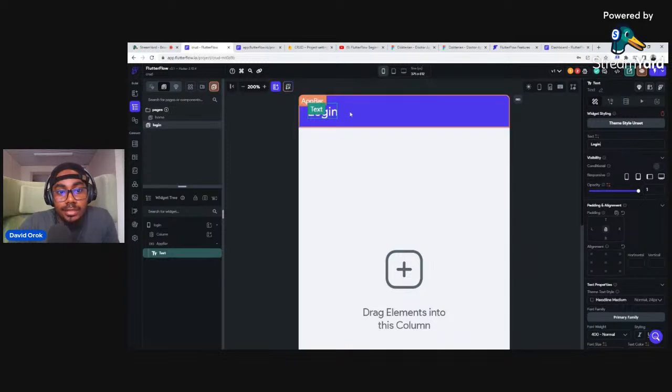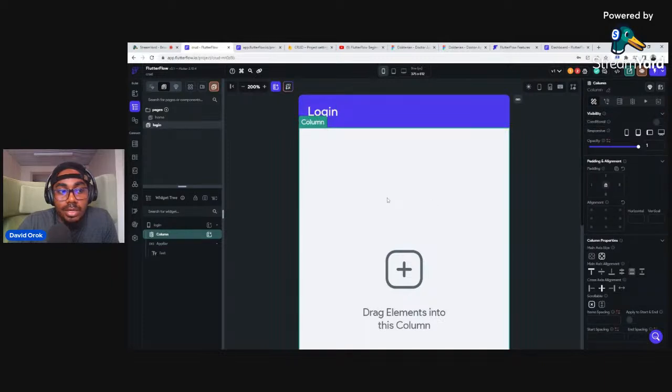So I just clicked on this to change the text field. Anywhere you see text field, when you click on it, you will see where to change the name or the content of the text field. So I just changed it here. Now this is going to be my login. How am I going to use this? So first of all, let's do it again. Your login page requires